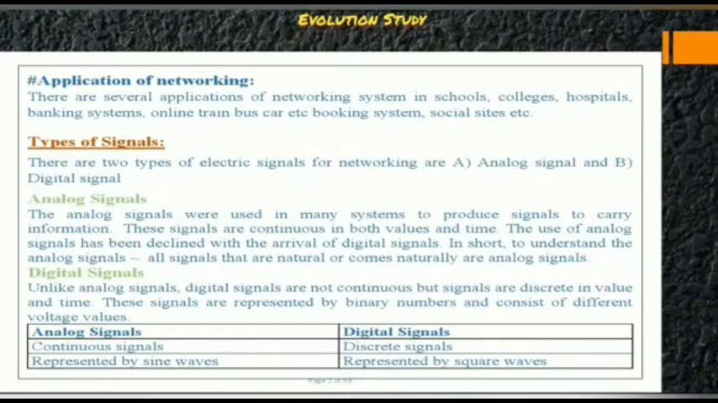In short, to understand the analog signals, all signals that are natural or come naturally are analog signals. And what are digital? Unlike the analog signals, digital signals are not continuous, but are discrete in value and time. These signals are represented by binary numbers and consist of different voltage values. Now, what are the differences between analog signals and digital signals? Analog is of continuous signals and digital is of discrete signals. The analog is represented by sine waves and the digital is represented by square waves.